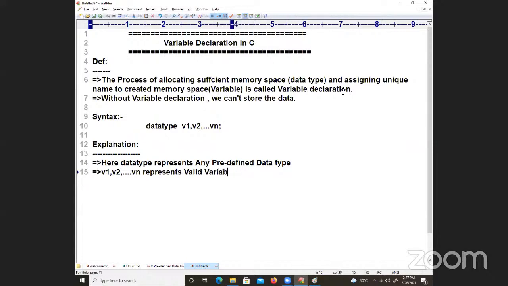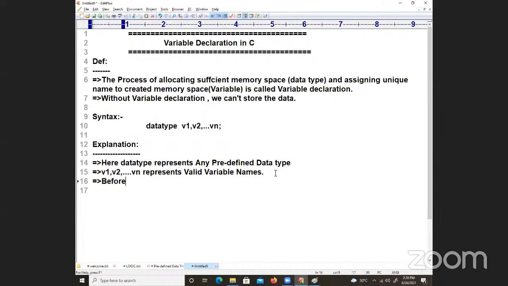Rules and regulations are already explained. V1, V2, so on Vn represents valid variable names. Before using the variable in the program, they must be declared. Otherwise, you will get the compile time error.